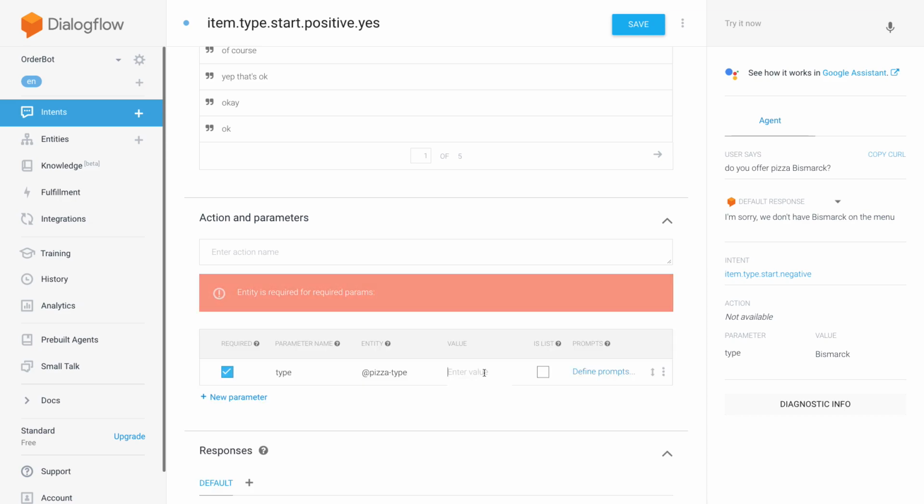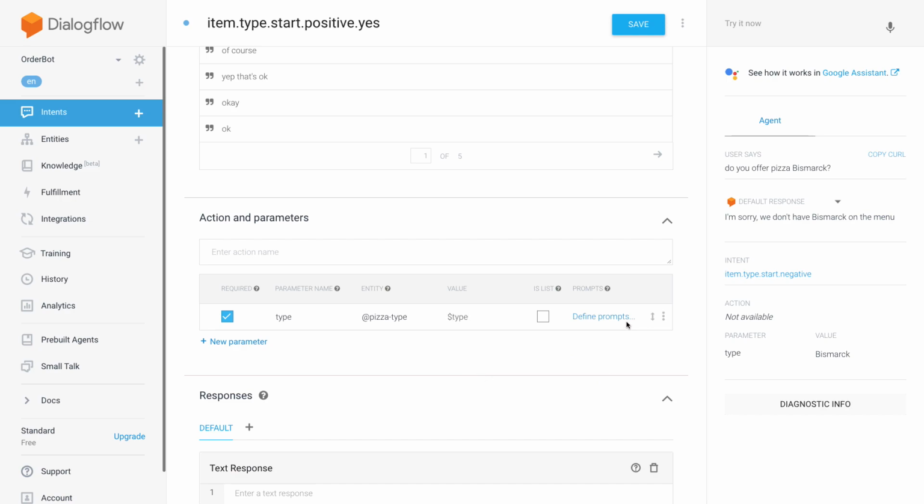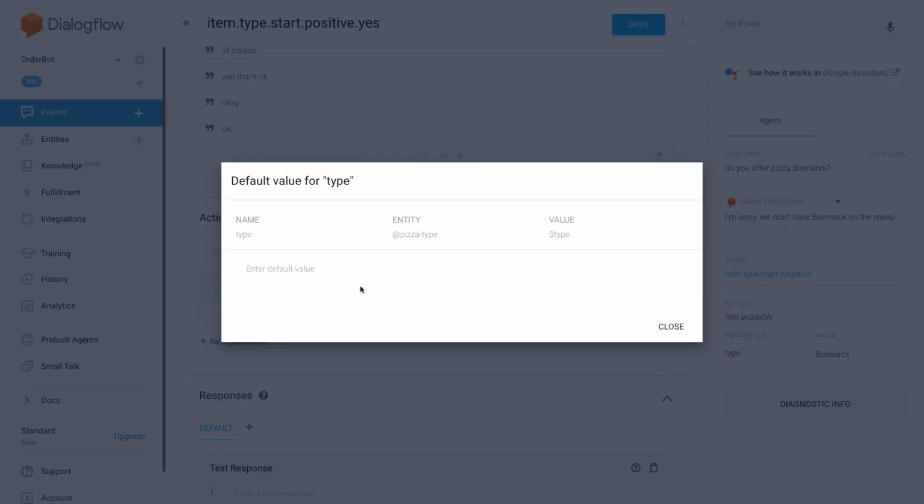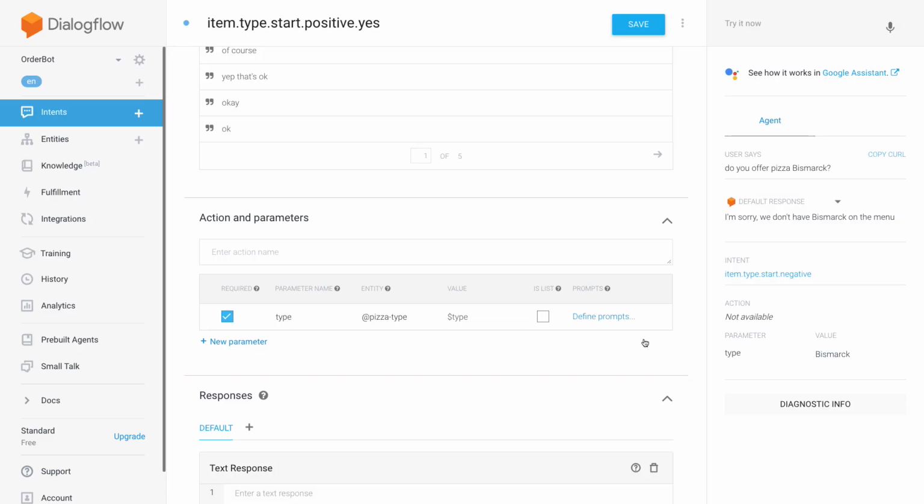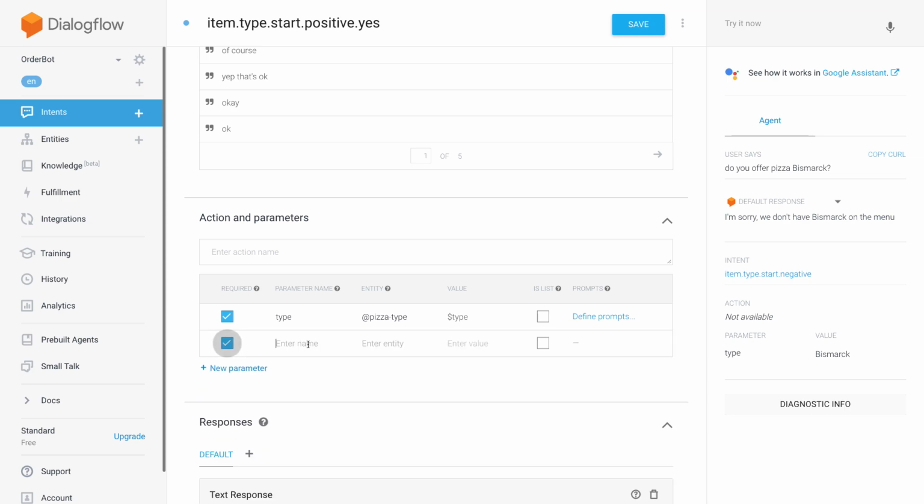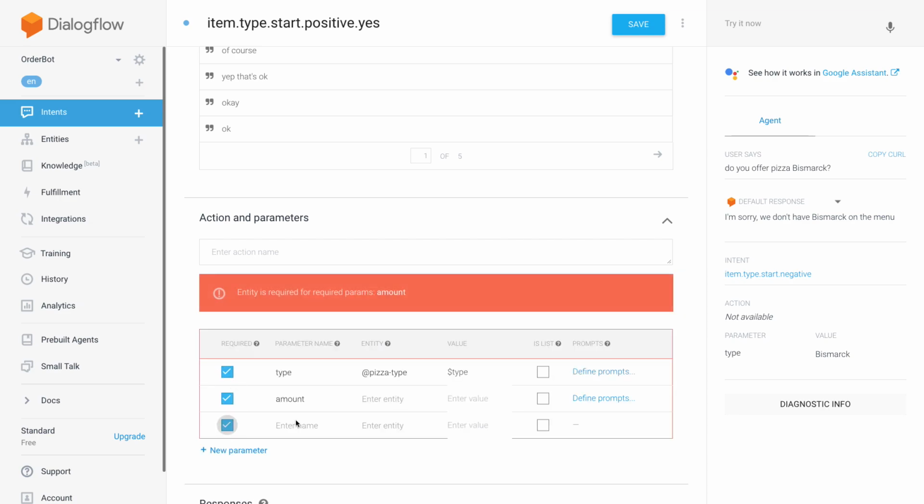So in this case, we are going to set the default value again, and that's going to get us the type. And then the slots that we need to fill here will be the amount and the size. The amount is going to be system.number, and the size will be pizza size.